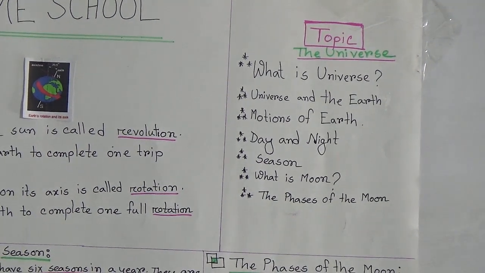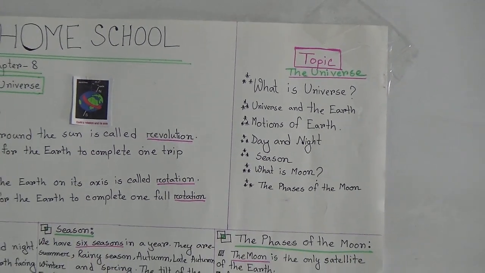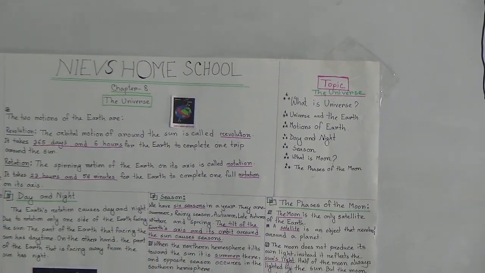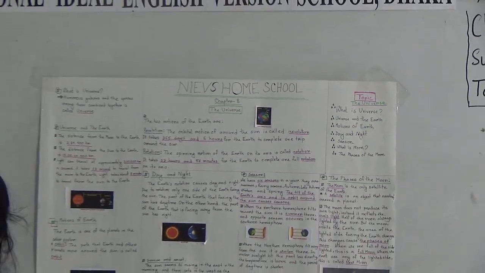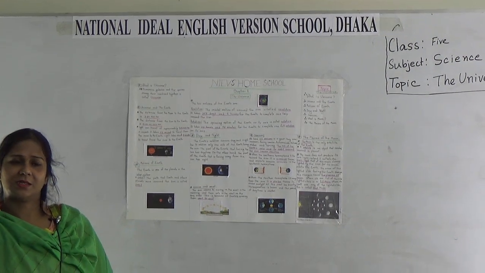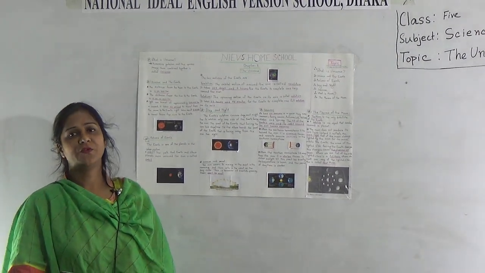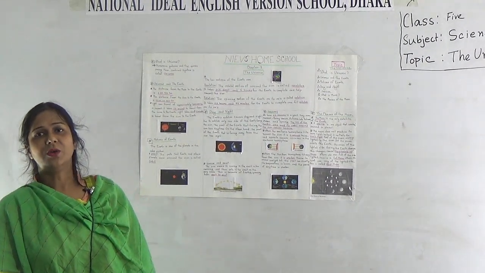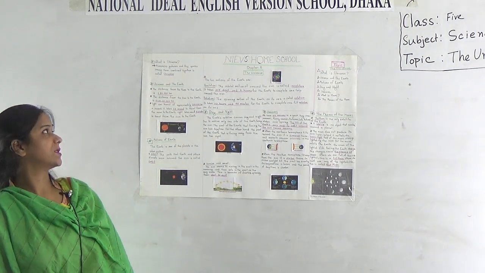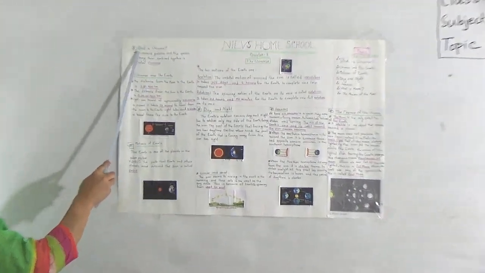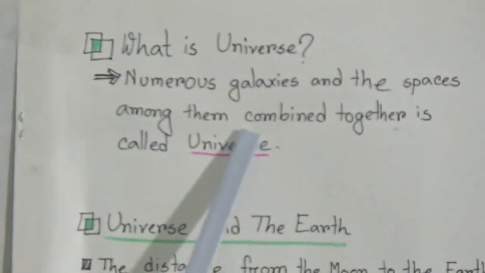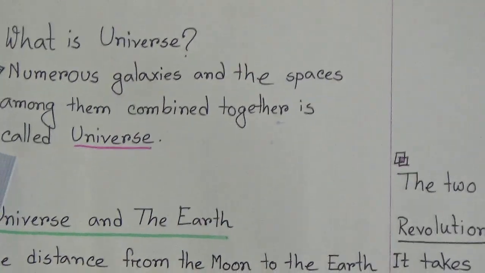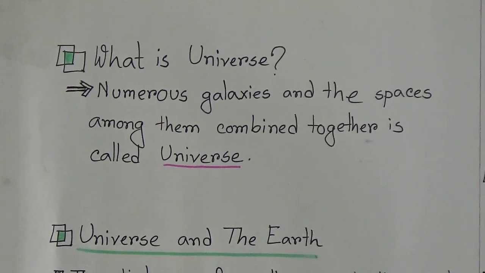When you go outside at night, you can see lots of stars in the sky. What is the sky? What is the star? This star is a part of the universe. Now you can say, what is the universe? Numerous galaxies and the spaces among them combined together is called the universe.